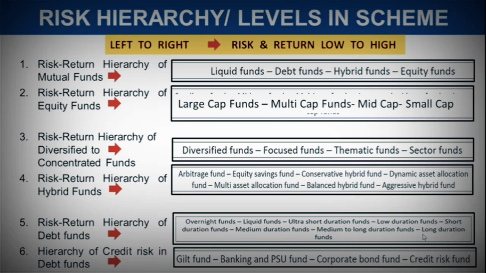We know that the longer the duration of the fund, the higher the risk associated, because the prices of the bonds and debt instruments are quite influenced by changes in interest rate. I covered this in one of the previously uploaded videos. Whenever the interest rate changes, the prices of debt instruments like bonds fluctuate. So the longer the duration of a particular bond or debt fund, the higher the risk, because over a longer time there are more chances of interest rate fluctuation, which would affect the prices of these instruments.